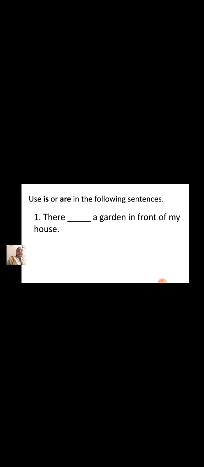The first sentence, there dash a garden in front of my house. Now can you see the picture of a garden, children? Yes. So here I am talking about only one garden. So here I am going to use the word is. There is a garden in front of my house. Understood, children? Very good.